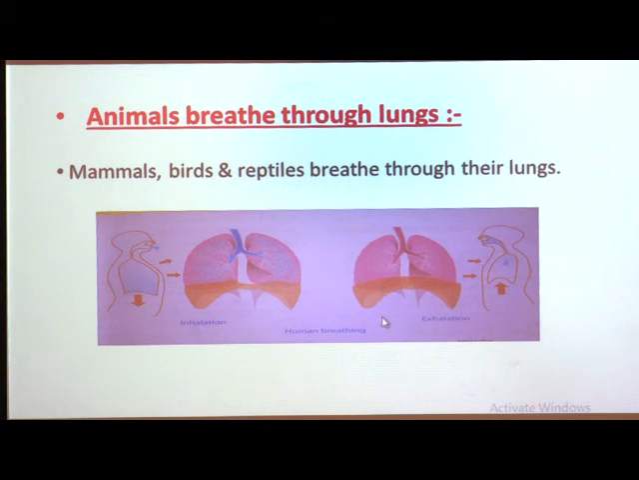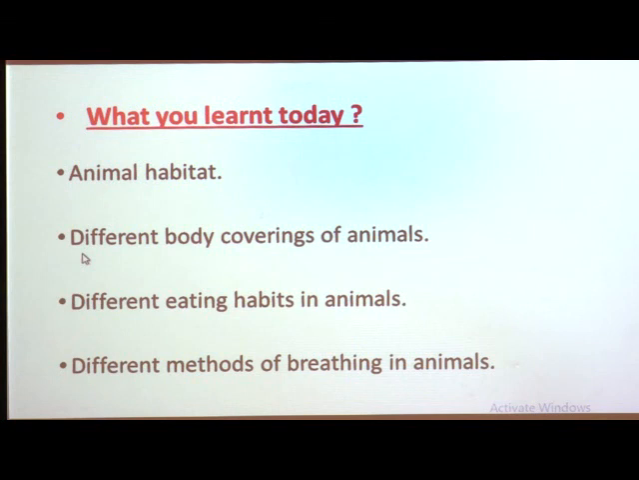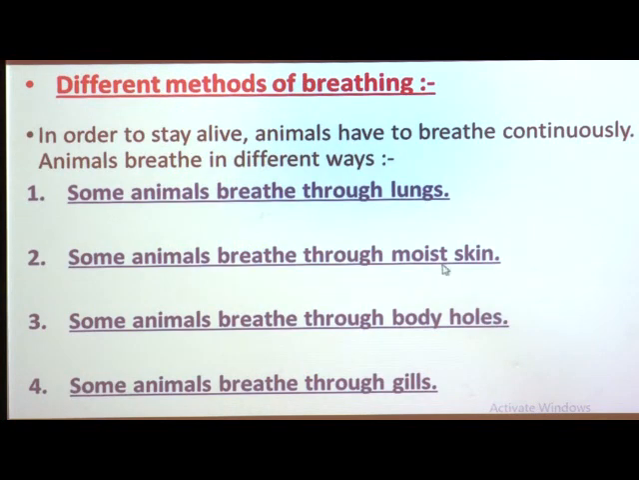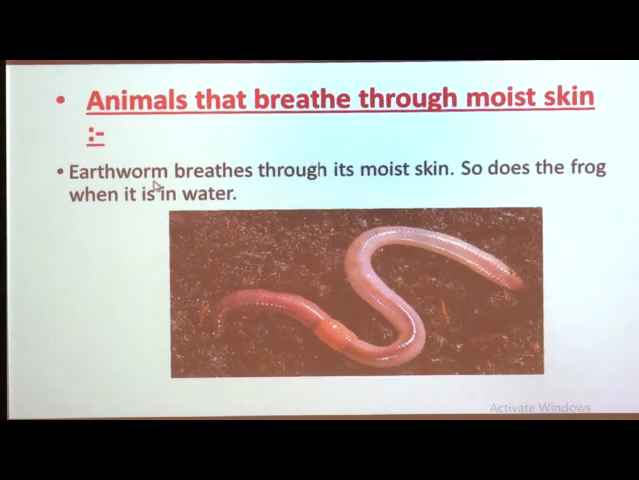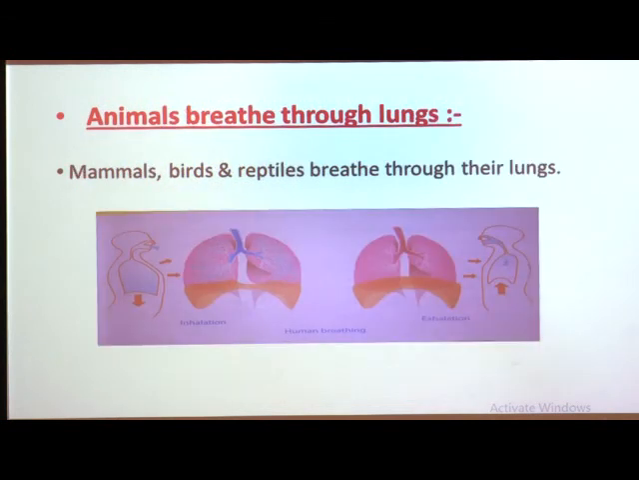But when we look at different animals, we find that methods of breathing are different in different animals. For example, some animals breathe through moist skin, some animals breathe through lungs, some animals breathe through their body holes, and some animals breathe through gills that are present on their body. Now, let us first see the animals that breathe through lungs.